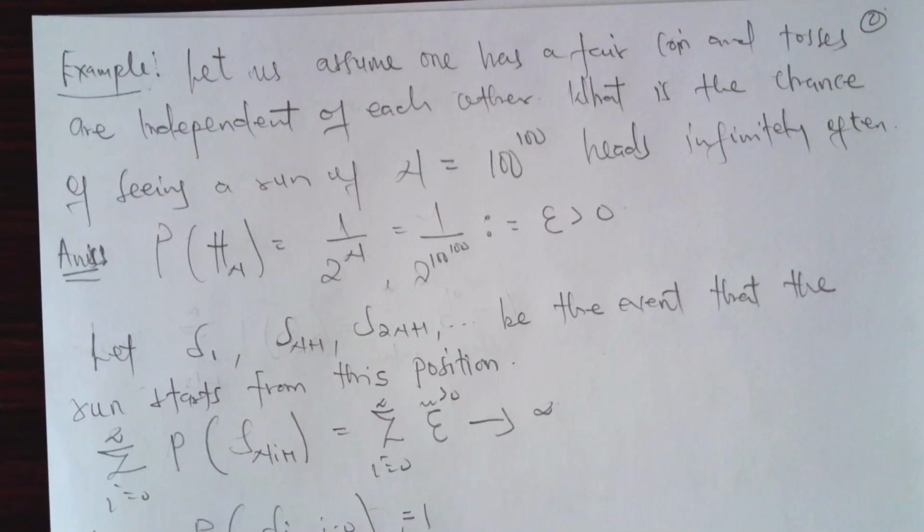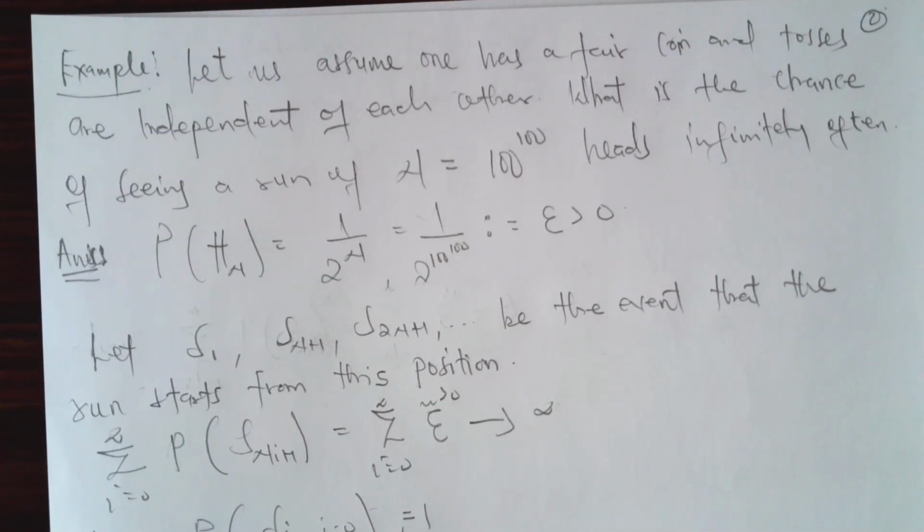Note that since you have a fair coin, the probability of seeing a head is 1 over 2, and the probability of seeing a head n times is 1 over 2 to the power n. We know n is equal to what? 100 to the power 100. And when you have 1 over 2 to the power 100 to the power 100, then it's approaching 0.